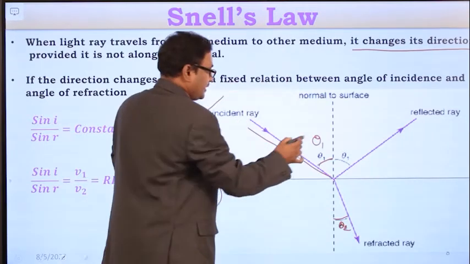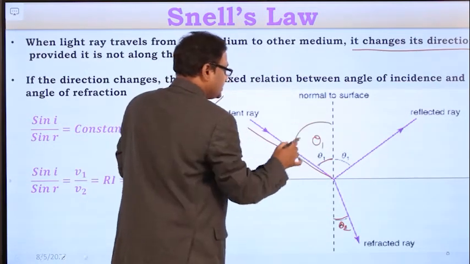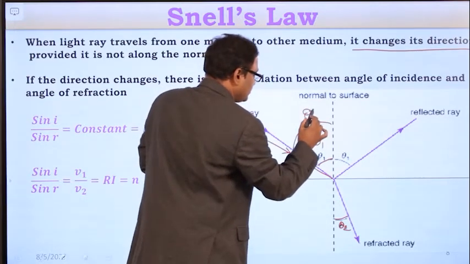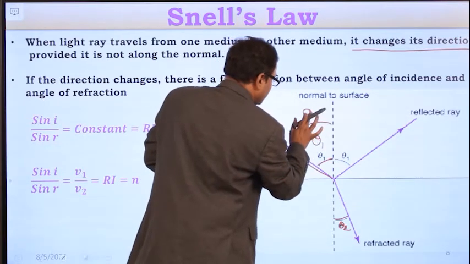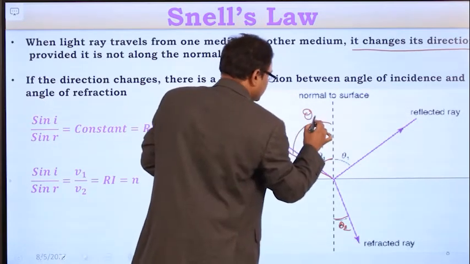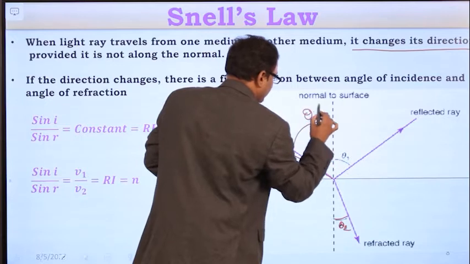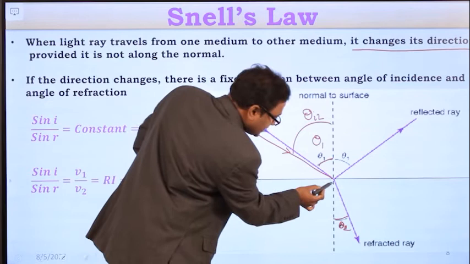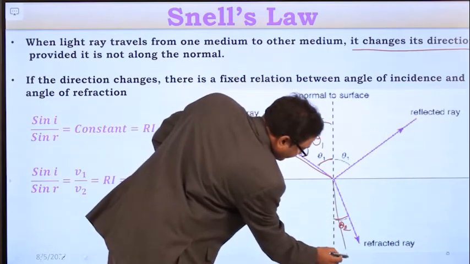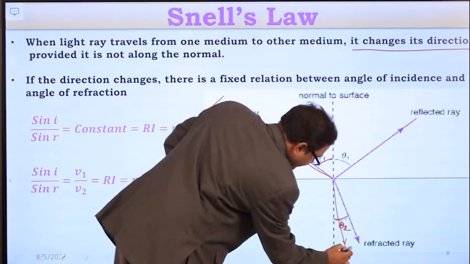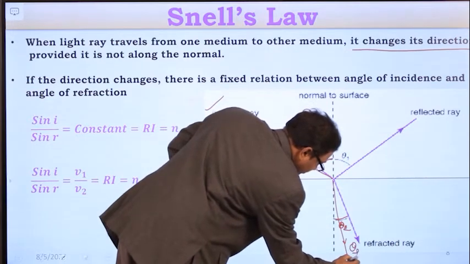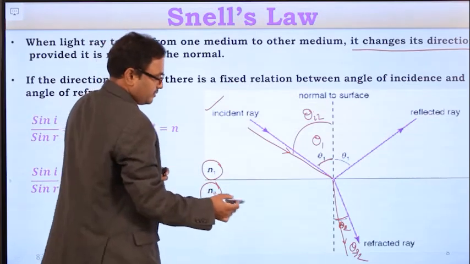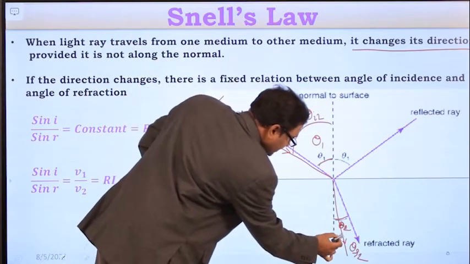And this is maintaining an angle of incidence with respect to the normal to the surface that is equal to some theta I2, and it changes its direction and will be refracted, maintaining another angle theta R2.